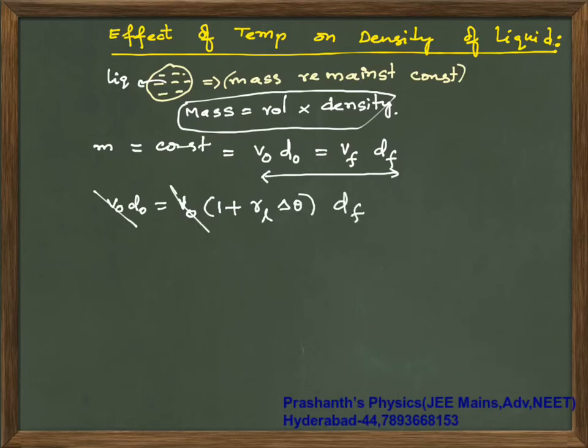V naught will cancel off. So your final density is D naught divided by 1 plus gamma of liquid into delta theta.